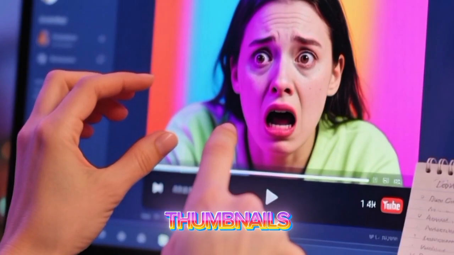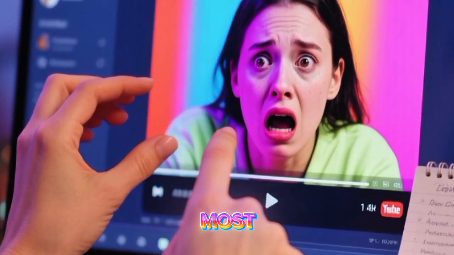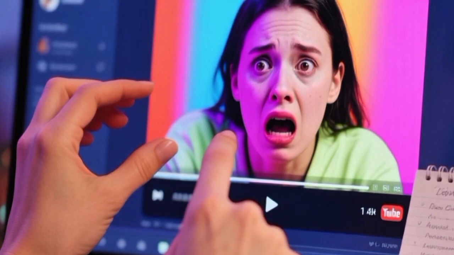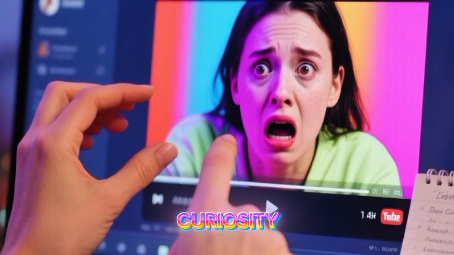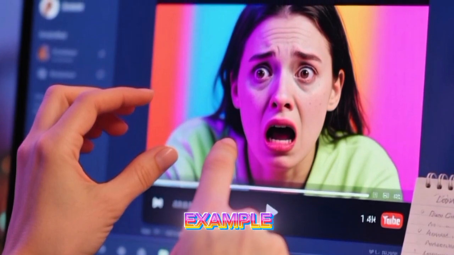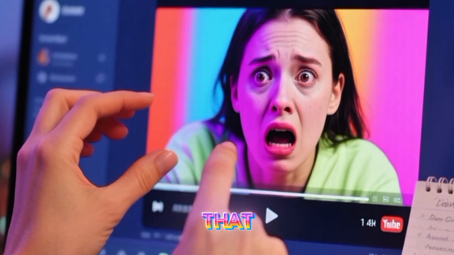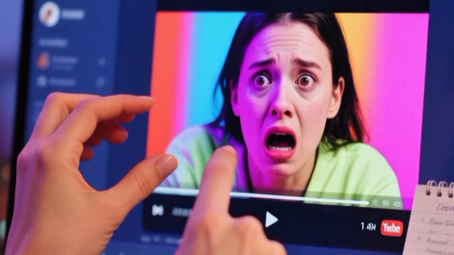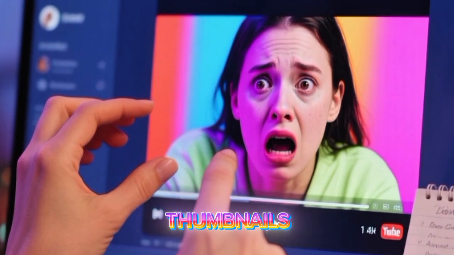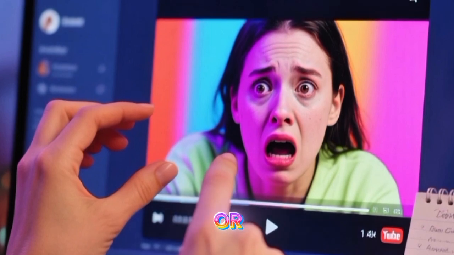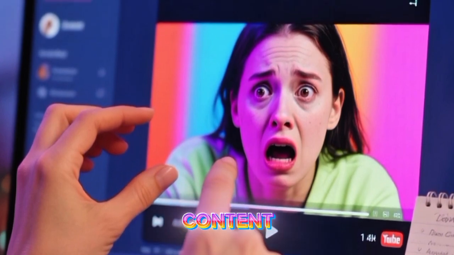3. Strong titles and thumbnails. This is the most important part for getting clicks. Use emotional and curiosity-based titles. Example, "He answered a call that wasn't from this world." Create bright, cinematic thumbnails with bold text. Faces, fear, or mystery elements work well for viral content.